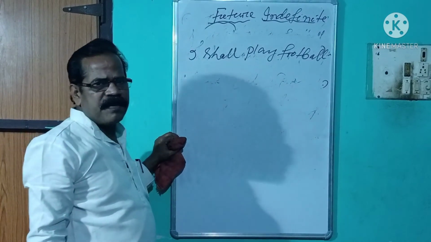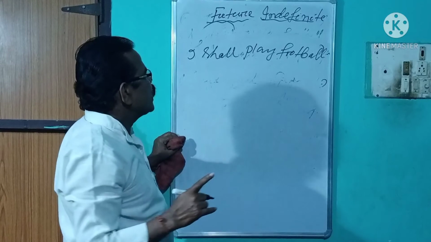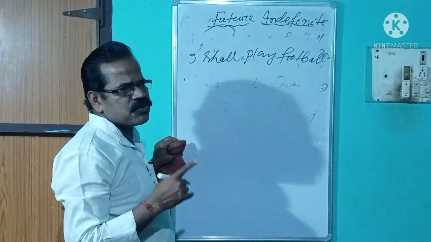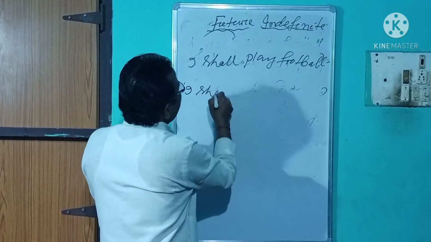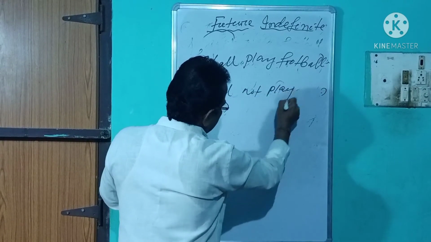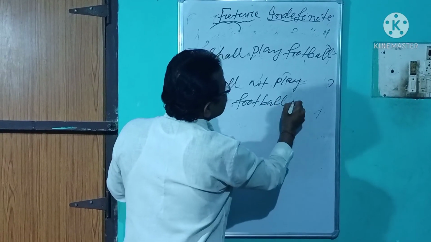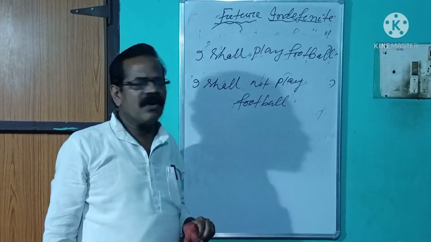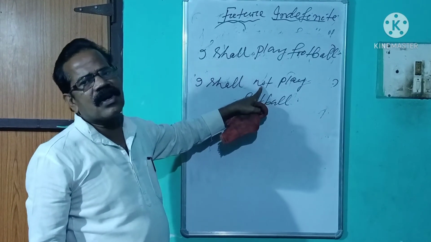This sentence will be changed into a negative sentence only by adding not, such as: I shall not play football. This affirmative sentence is changed into a negative sentence with the help of a negative operator, that is, not.